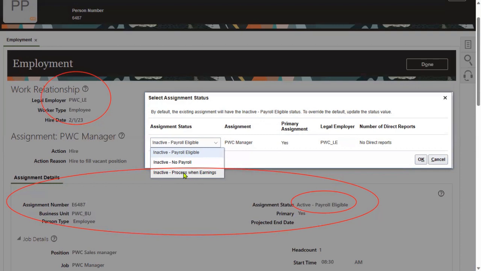Okay. So these are different assignment statuses. We'll find default is inactive payroll eligibility. It's one of the important questions for assignment statuses.